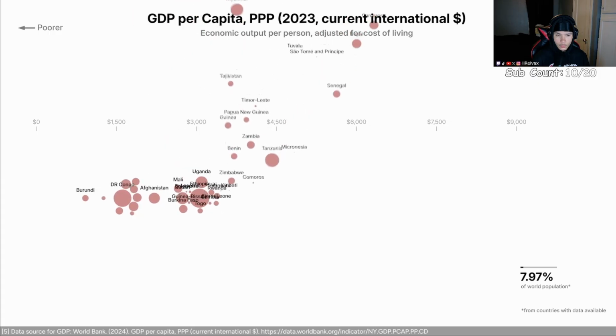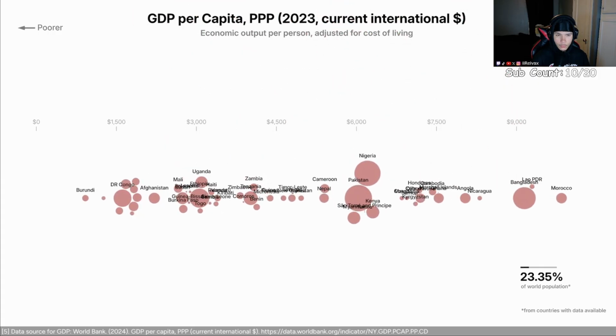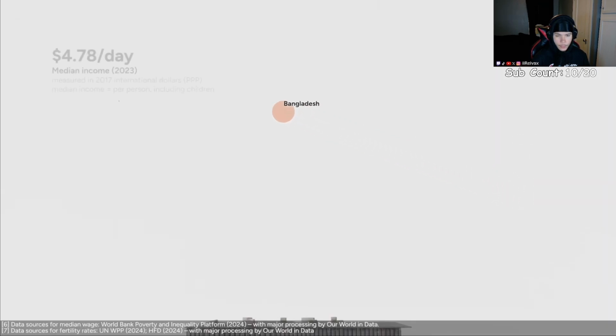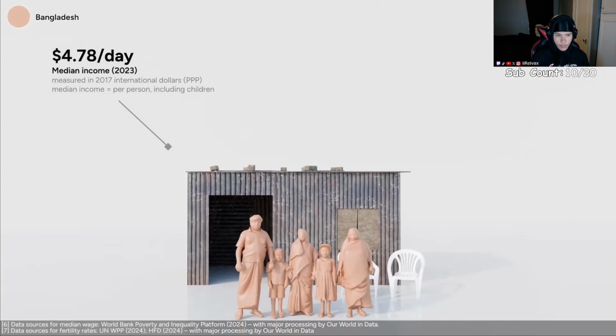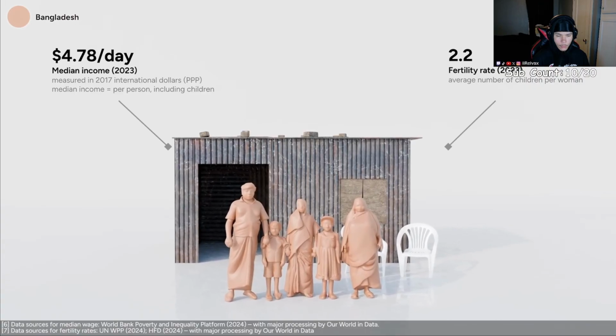We get mostly African countries like Ethiopia and Nigeria, and Asian countries like Pakistan and Bangladesh. I'm going to pick Bangladesh and see how people live there. Now we're on the higher end of the spectrum. The median income in Bangladesh is $4.78 per day. Each woman has an average of 2.3 children.